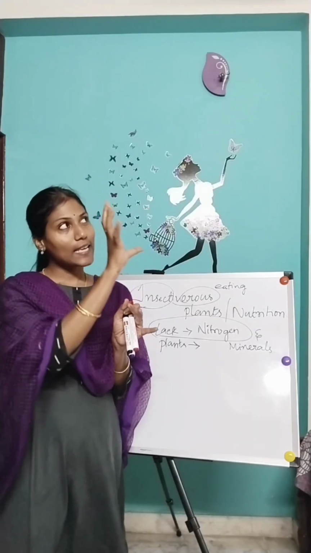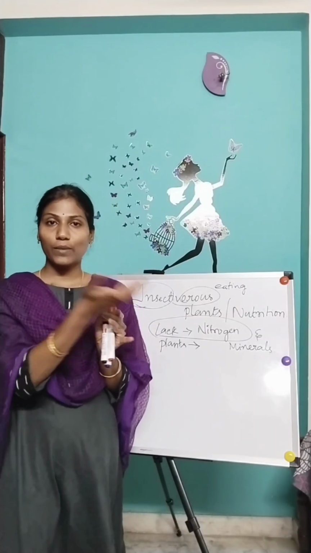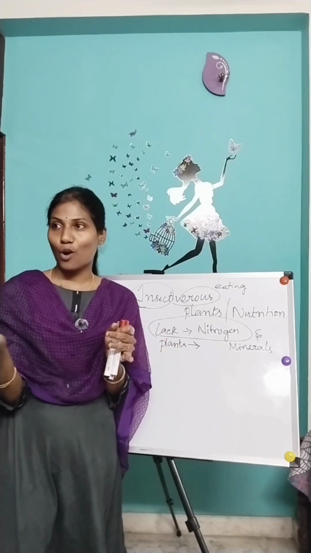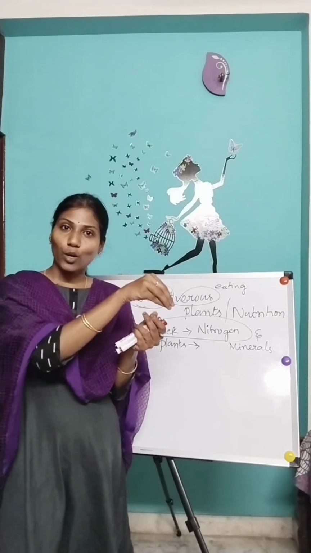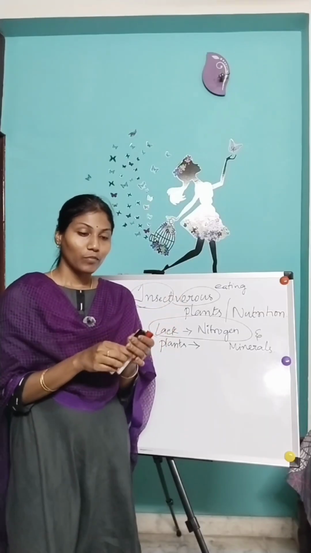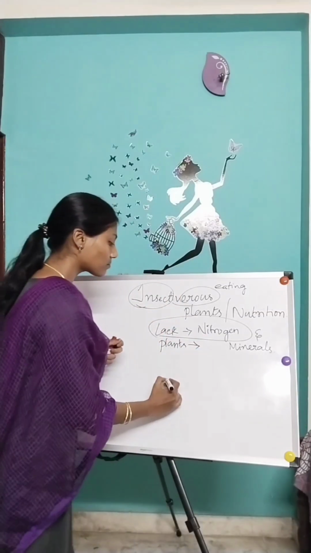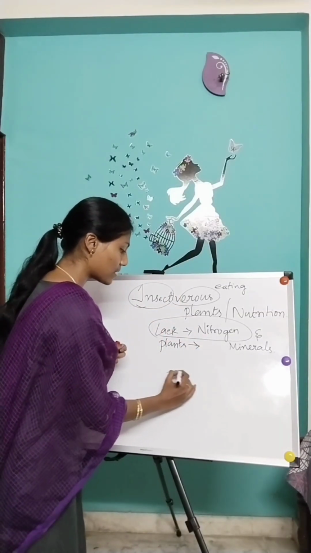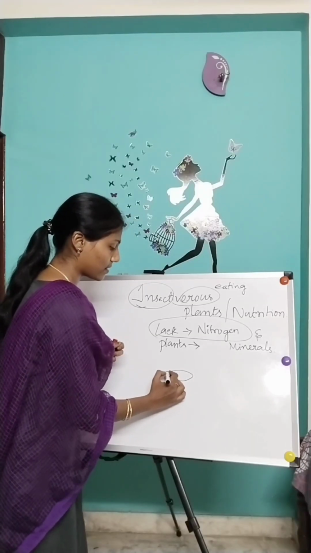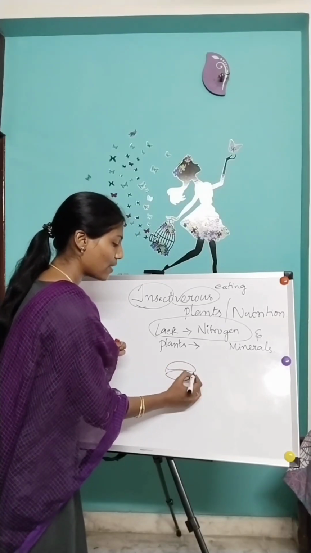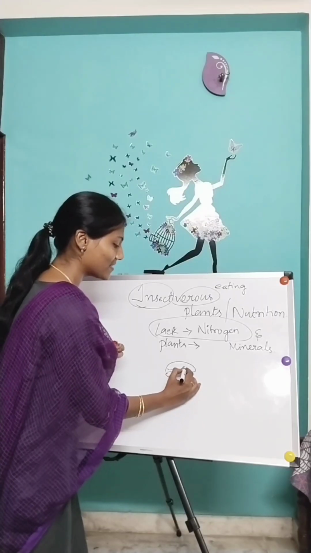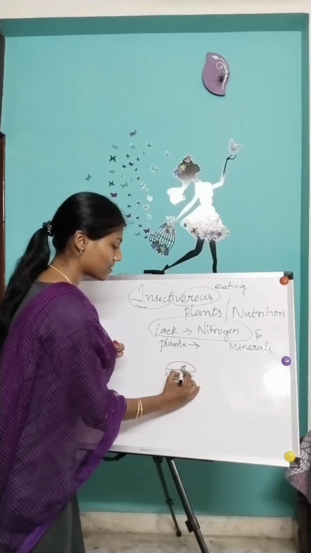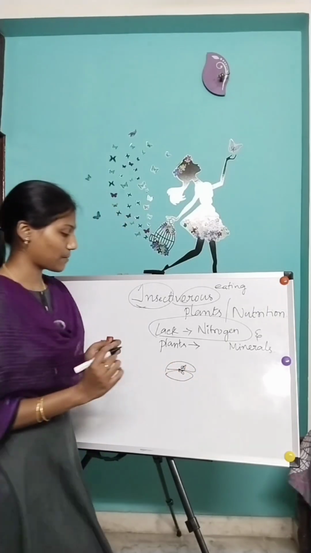Who will fall on the plants? Not humans, not animals, right? Only small insects can sit on the leaves and all. So it is like something like this. Just imagine, this is an insect.